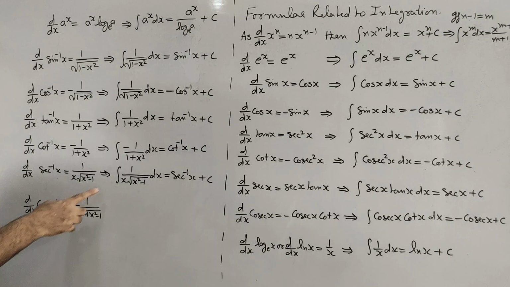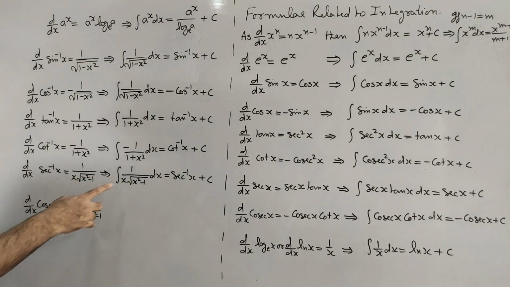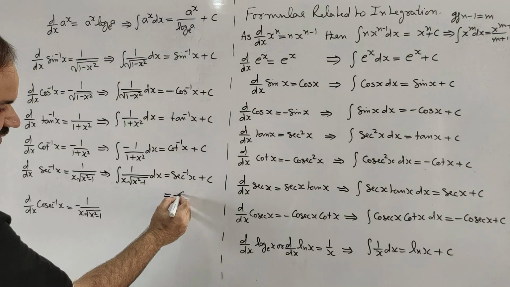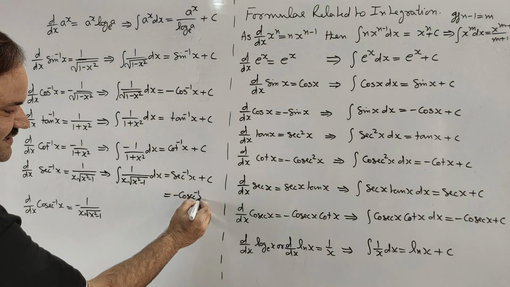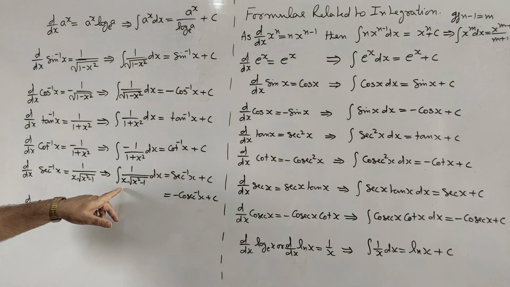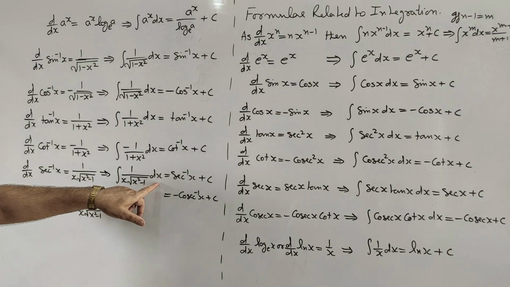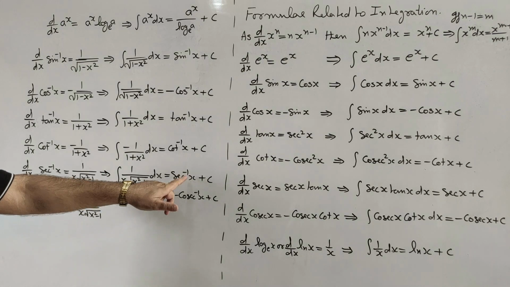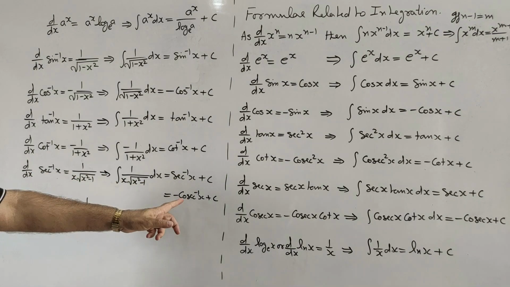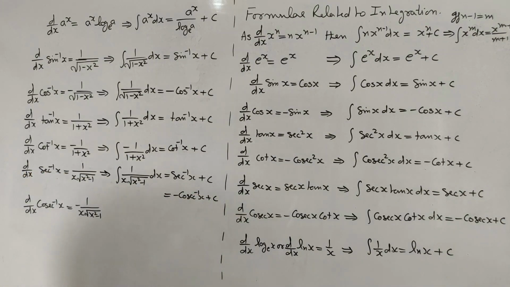And here the difference is of the negative sign only, so it can also be written as minus cosec inverse x plus c. It means integration of 1 upon x root x square minus 1 with respect to x is either sec inverse x plus c, or from this relation, minus cosec inverse x plus c.